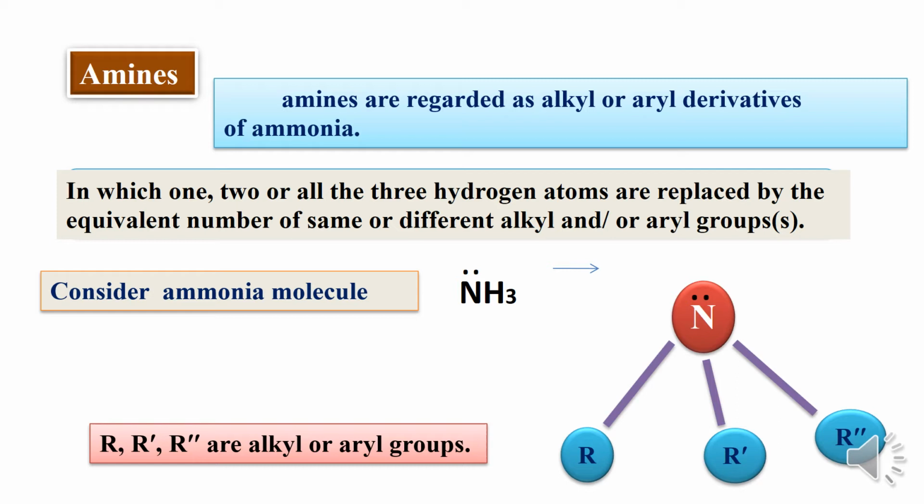For example, consider a molecule of ammonia, NH3, in which there are three hydrogen atoms. If all three hydrogen atoms are replaced by alkyl groups like R, R dash or R double dash, then the molecule becomes an amine. Here R, R dash and R double dash are alkyl or aryl groups, and all three may be the same or all three may be different.